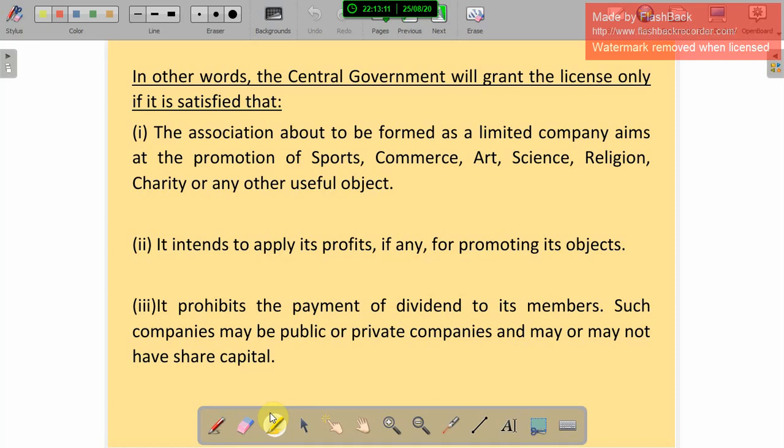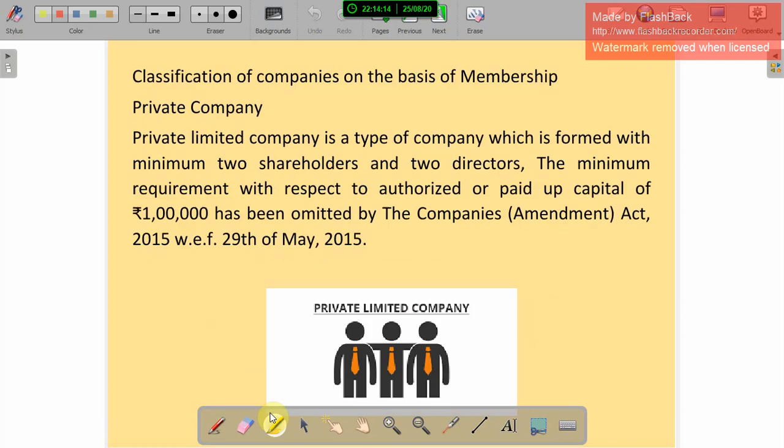The members invest the money only for the purpose of helping others. Such companies may be public or private companies, and may or may not have share capital. Next, classification of companies on the basis of membership.